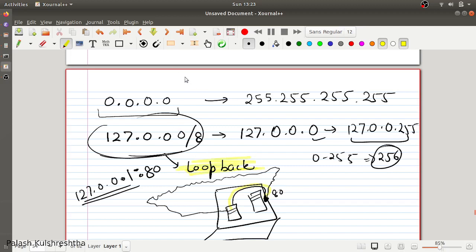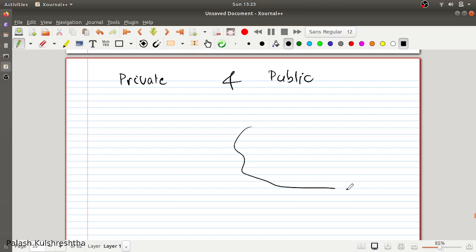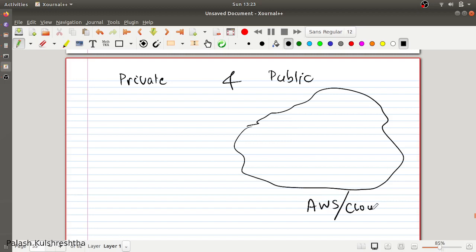Now let's try to understand private and public IP addresses. What is a private and public IP address? Just like you have private and public parts of your life, there are private and public addresses. For example, you have a company, and this is the AWS or any other cloud of your company.